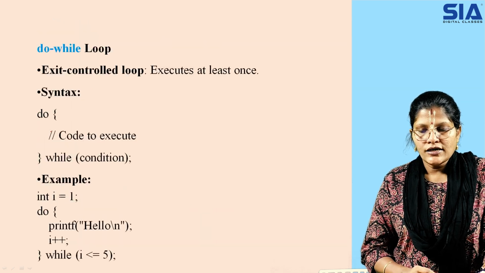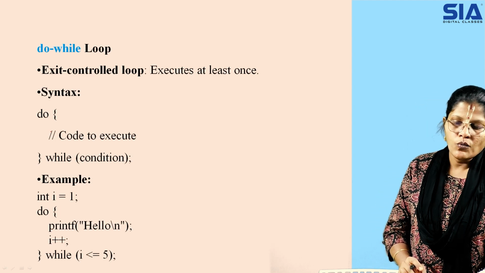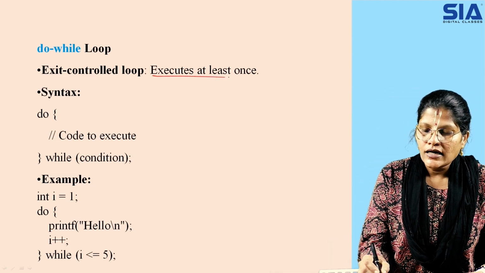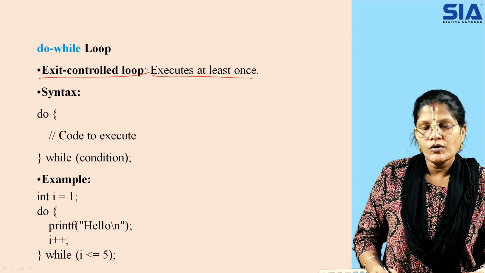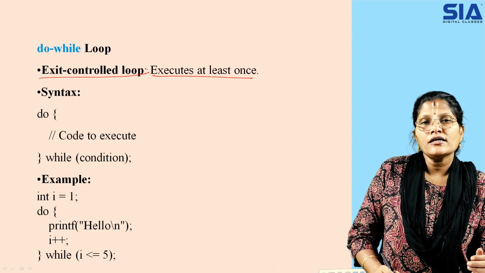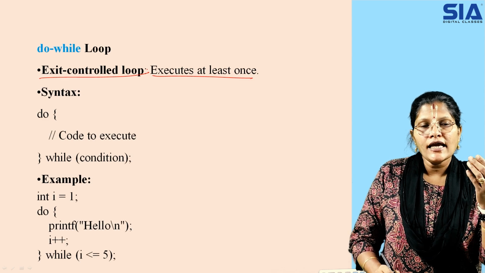Okay, now next here is the do while loop. What is a do while loop? A do while loop is said to be exit control. What do you mean by exit control? Exit control is nothing but where the condition is checked at the exit time.